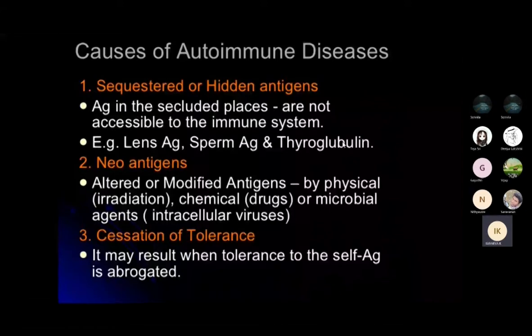Physical changes, in the sense of radiational effects, or due to drugs, or any microbial agents like viruses, bacteria, and intracellular organisms. Okay, so the final one is related to when tolerance to the self agent is created. So the fourth one is cross reaction agents.